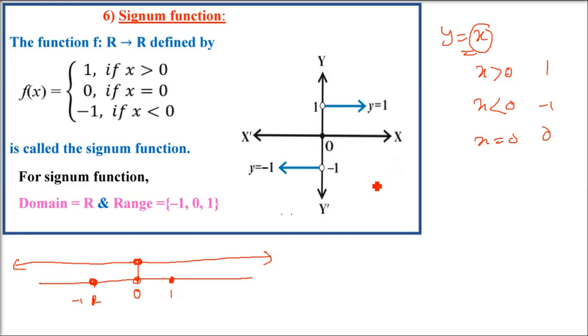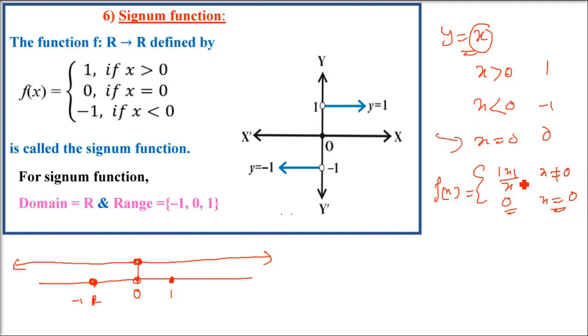So you are going to get 3 constant functions out of this signum function. The signum function is a combination of 3 constant functions: y equals 1, y equals 0, y equals minus 1. Sometimes we also write it as mod x by x if x is not equal to 0, and 0 if x equals 0. This is also a signum function, one of the ways of writing it.